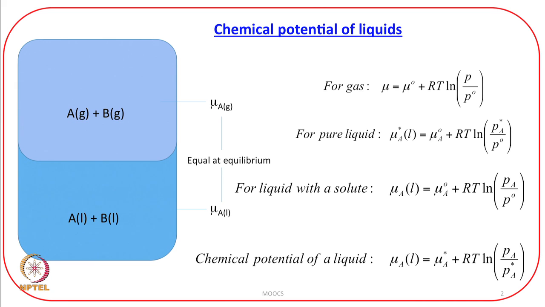It was experimentally observed by Raoult that when you plot P A, that is the vapor pressure of A when it is in a solution, in a mixture, against its mole fraction for closely related liquids, closely related meaning liquids like benzene and toluene, then the slope is a constant and it varies linearly.